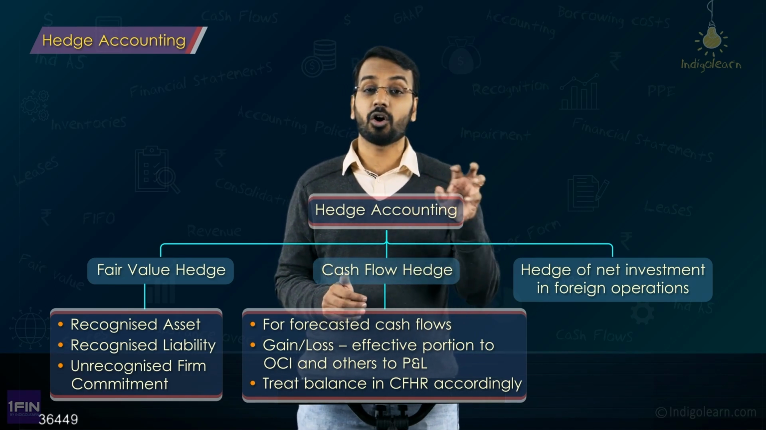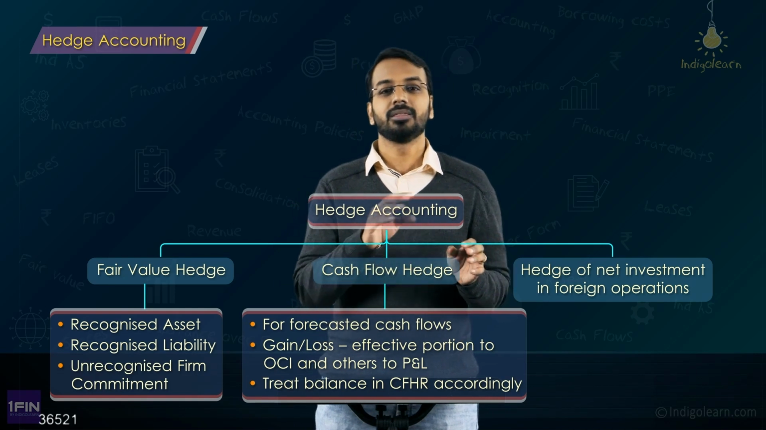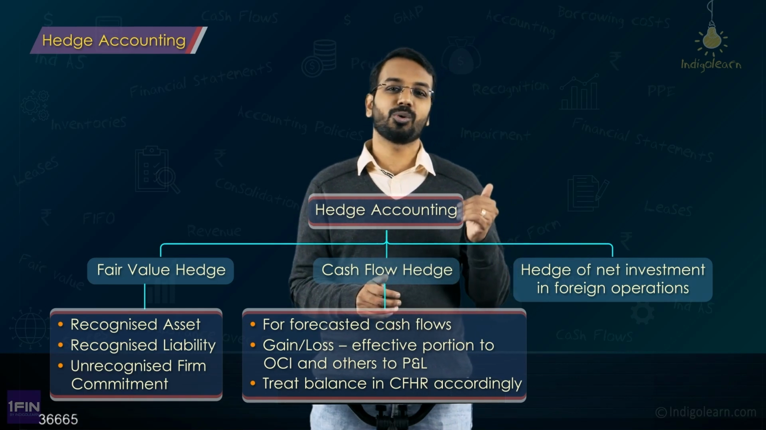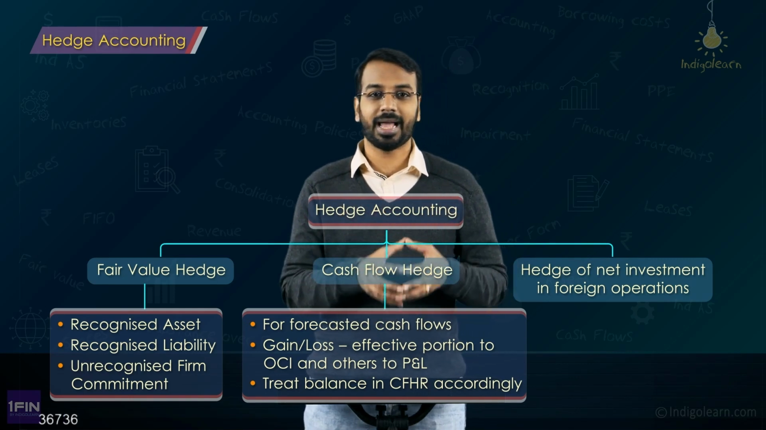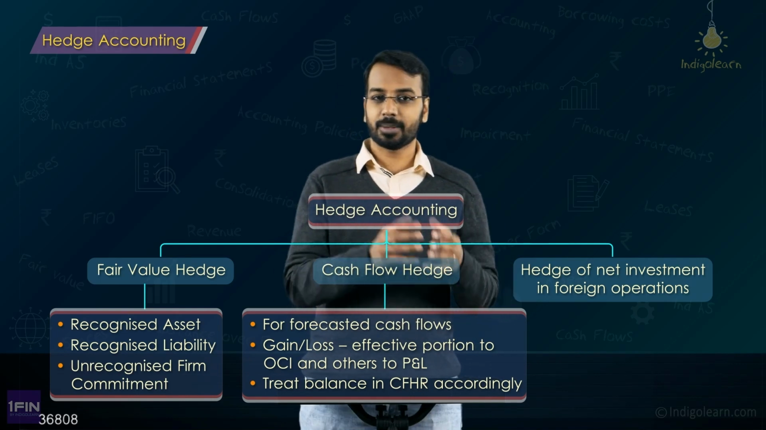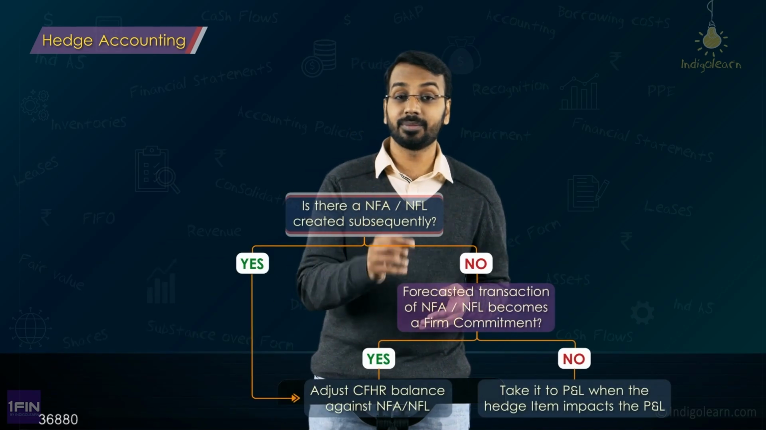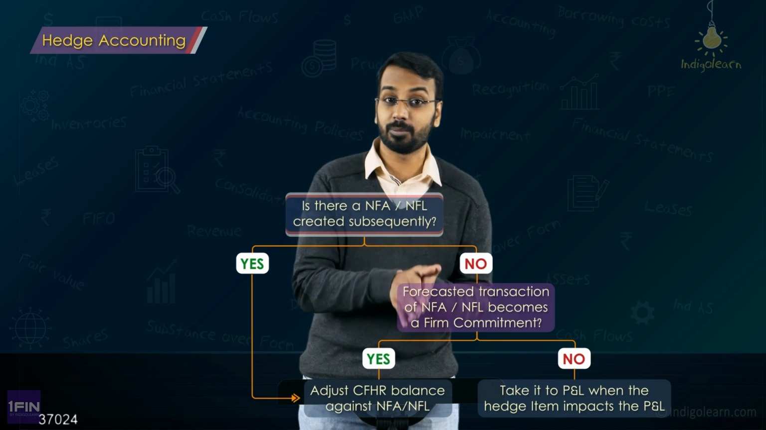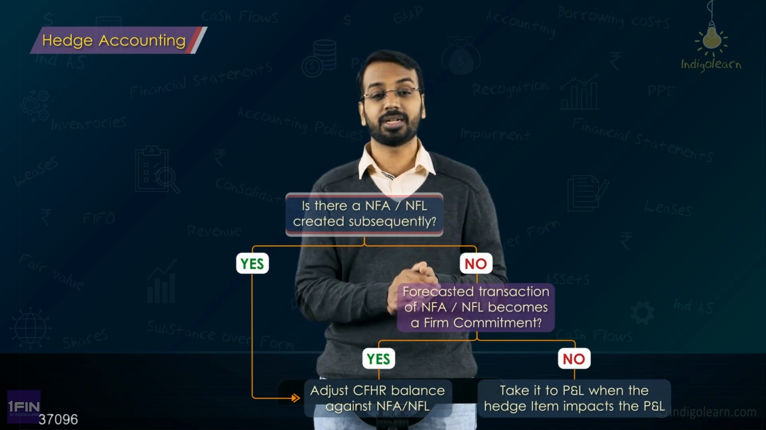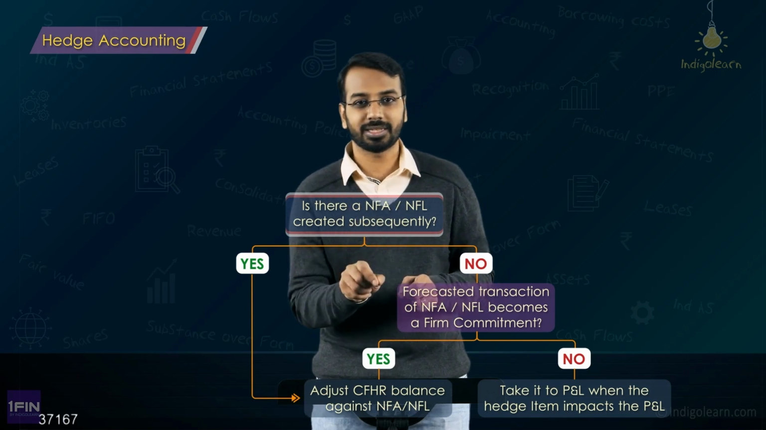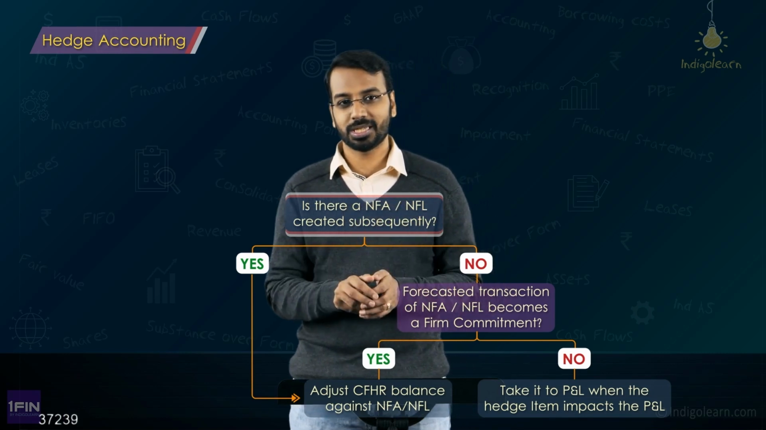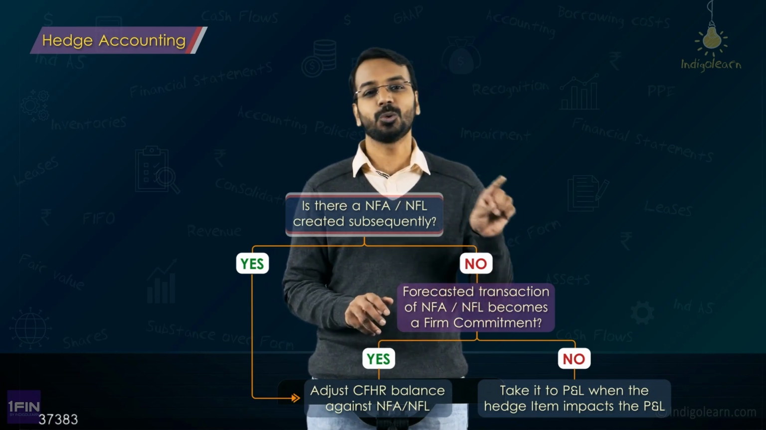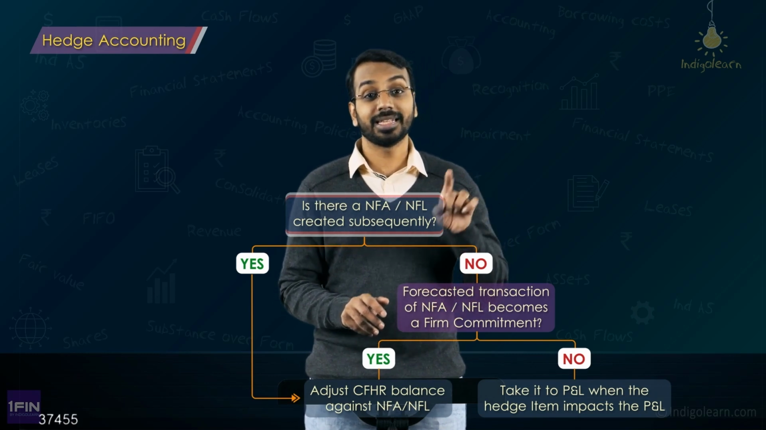Whatever is the gain or loss on a cash flow hedge, you will split into two parts, the effective portion and the ineffective portion. Effective portion is taken to the OCI, ineffective portion is taken to the P&L. Now the effective portion in OCI is accumulated as cash flow hedge reserve, right? And subsequently, how will we treat that? If the hedged item results in a non-financial asset or a non-financial liability, or if it is a forecasted transaction which becomes a firm commitment for a non-financial asset or a non-financial liability, then you will adjust the amount of the non-financial asset or non-financial liability with the balance in OCI. In other cases, you will reclassify the OCI balance, that is the CFHR balance, to the P&L in the period in which the hedged item impacts the P&L.